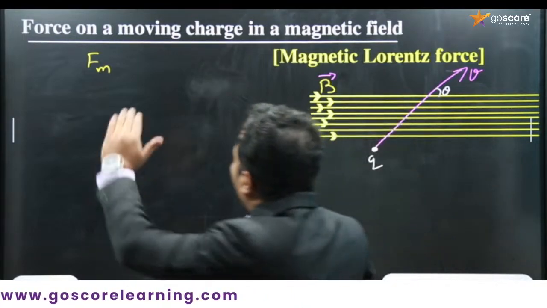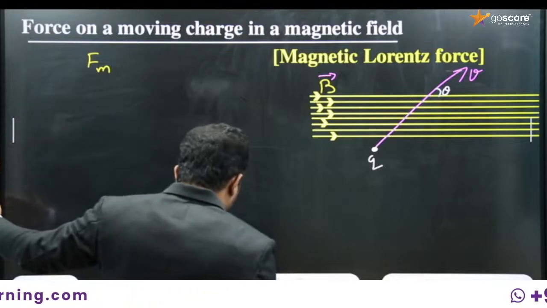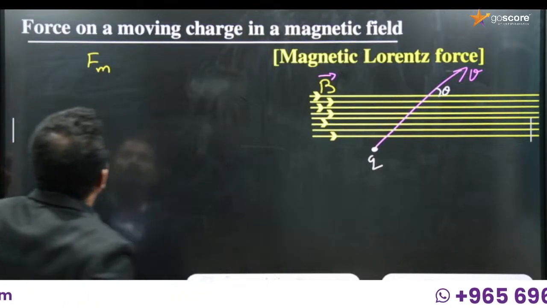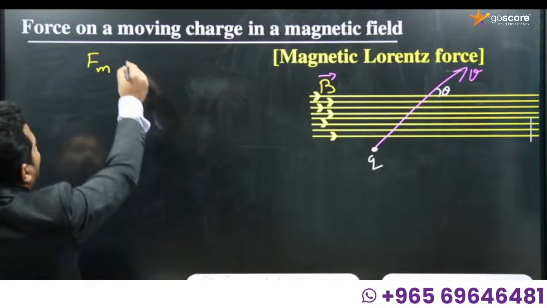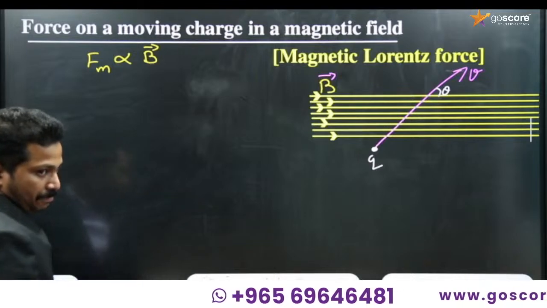Okay, so the Lorentz force is given by, and there are some proportionalities here. This first one: the Lorentz force is directly proportional to the magnetic field.